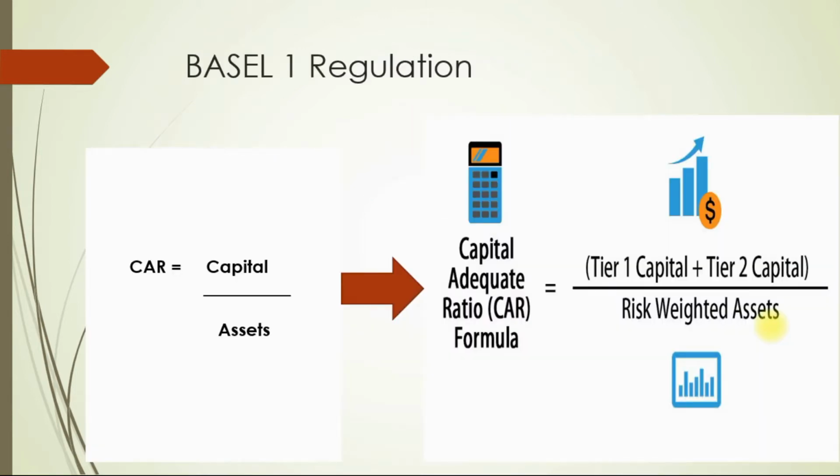To overcome these loopholes in BIS regulations, Basel I was introduced, and Basel I enhanced this ratio, also famously called as capital adequacy ratio, by splitting capital into tier 1 and tier 2 and replacing assets with risk weighted assets.